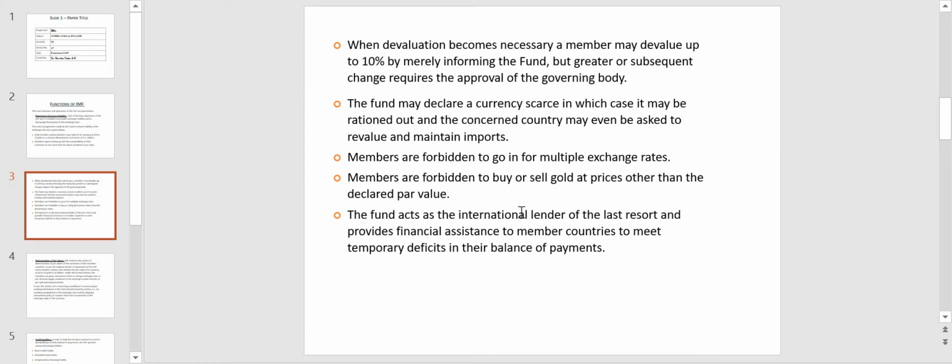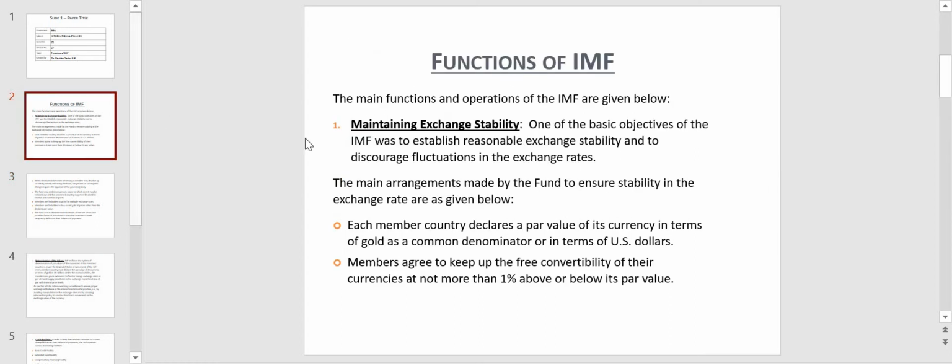Okay, so these are the various steps which are followed by the IMF to achieve the first and foremost function of IMF, that is maintaining exchange stability. To maintain exchange stability, they follow all these measures.